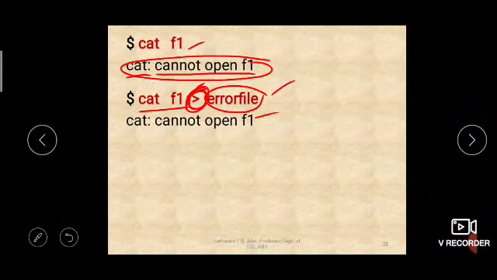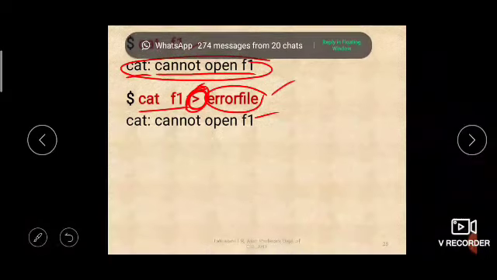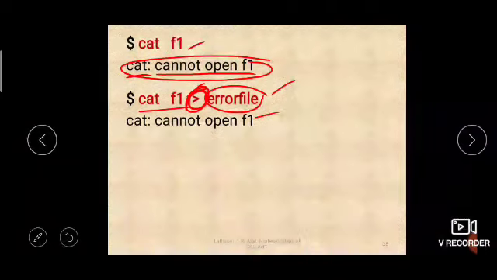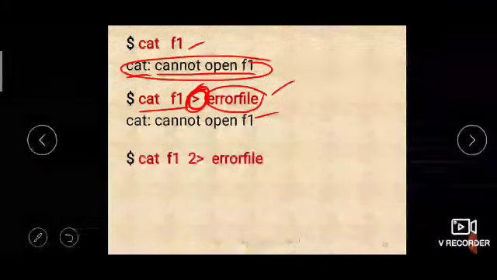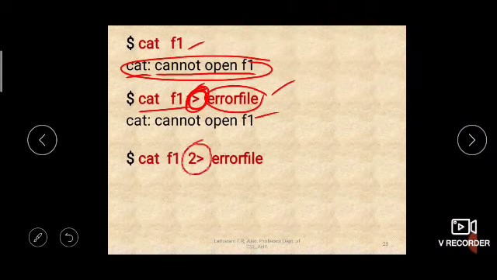Okay, so error messages are by default connected to the monitor display screen. So in order to represent the error messages, you have to write 2 greater than, and it will represent the error stream. Any error message will be available on the error stream, and the error stream is accessed by the 2 greater than symbol, and that error message you can redirect to error file like this.